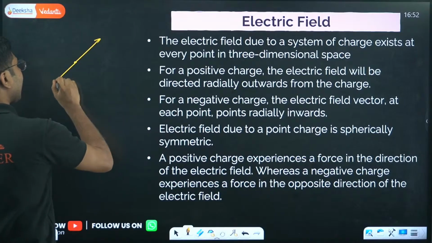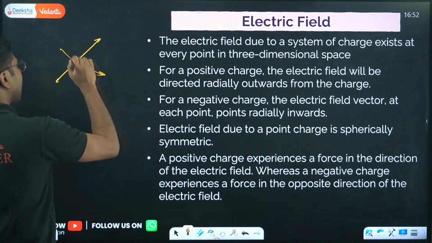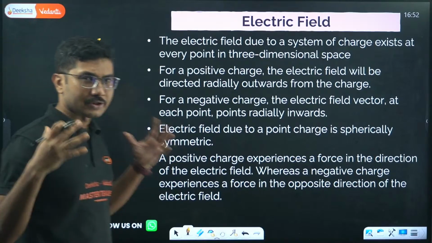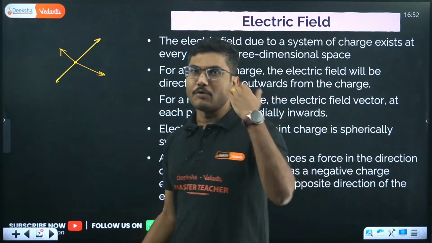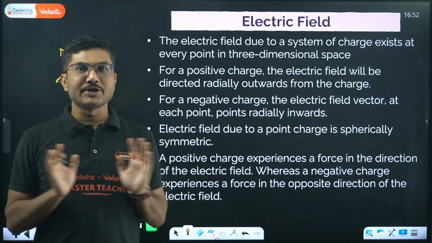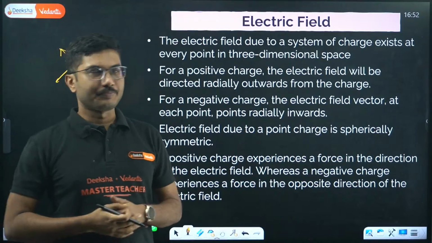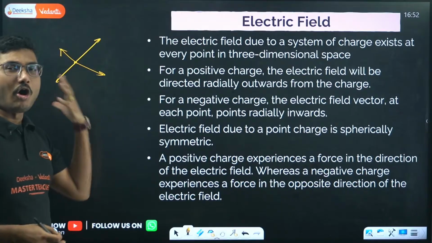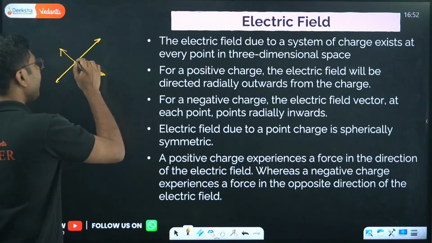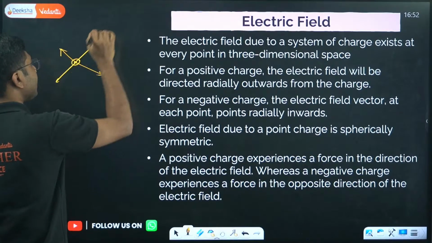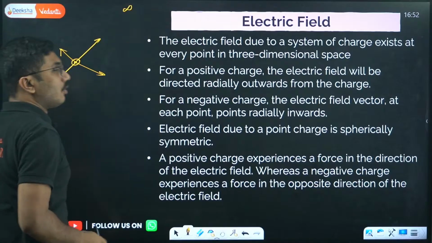Three-dimensional means up, down, right, left, forward, backward, and combinations of these, the x, y, z system. Theoretically the electric field exists from very close to the charge till infinity.